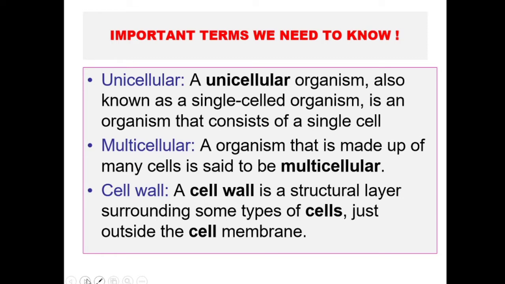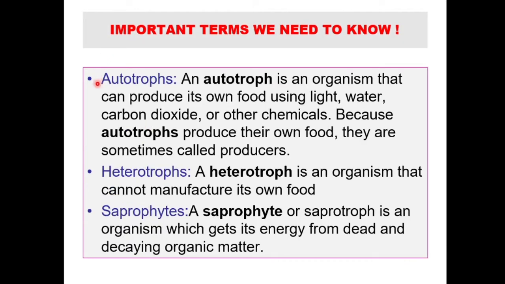So we are going to the next slide. Some more important terms. Another important term is autotroph. What does autotroph mean? The word auto means what? Auto means something that happens without any intervention. That's what we call automatic, right? So autotroph means those kinds of organisms which can produce their own food using light, water, carbon dioxide. So you should understand what process we are talking about. We are actually talking about photosynthesis, right?